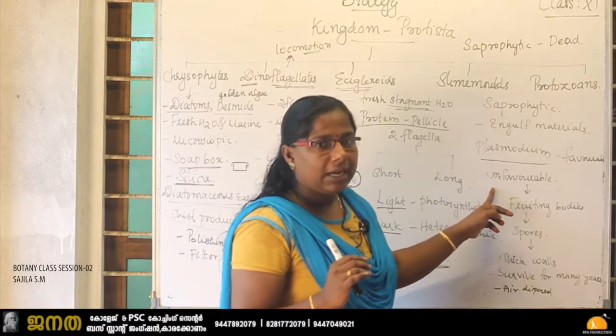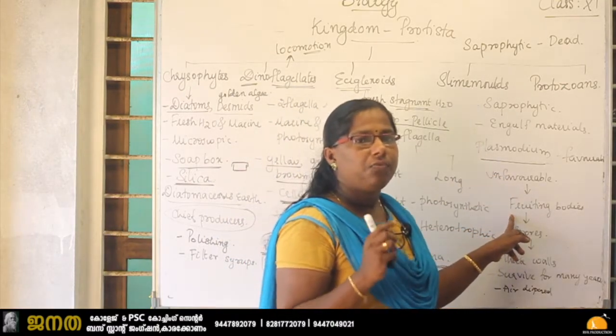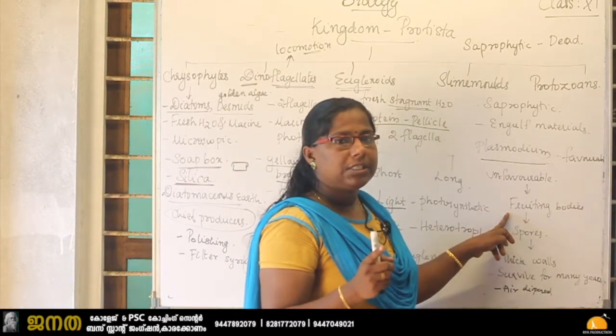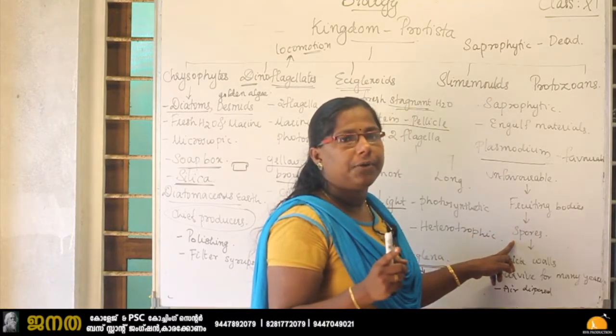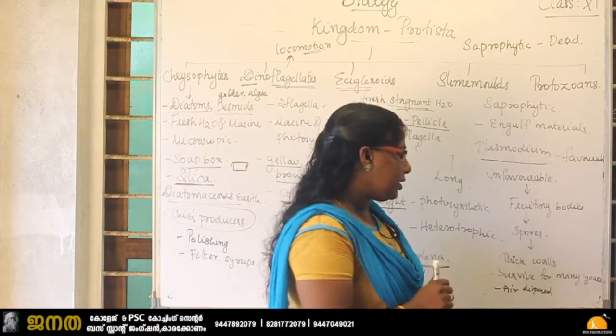During unfavorable condition, the plasmodium produces fruiting bodies, and at the tip of the fruiting bodies it produces spores.